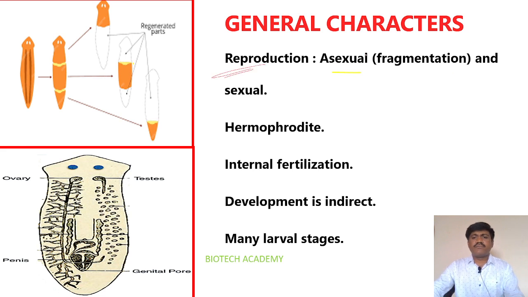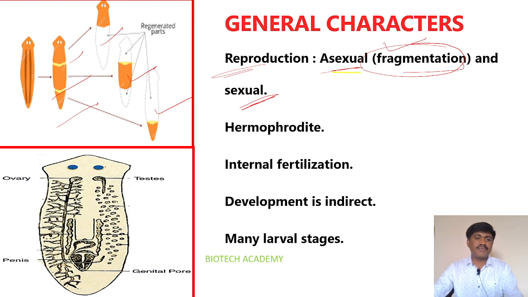Reproduction: here we can observe the asexual mode of reproduction as well as the sexual mode of reproduction. In the asexual mode of reproduction, the fragmentation process is there. So look at this diagram. This is a planaria diagram. If an organism is broken into pieces, each piece grows like a new, complete individual organism. Such type of process is called fragmentation.